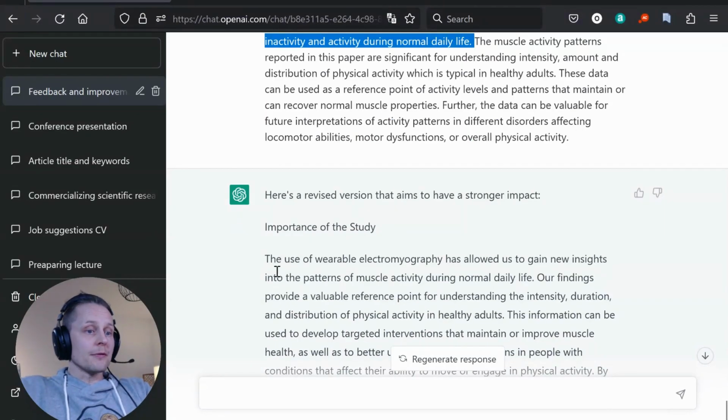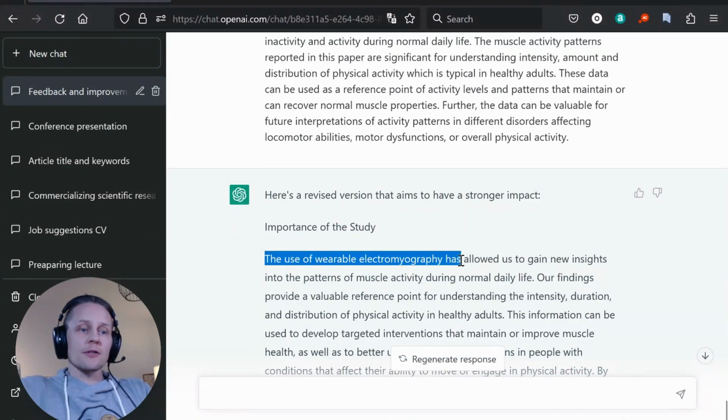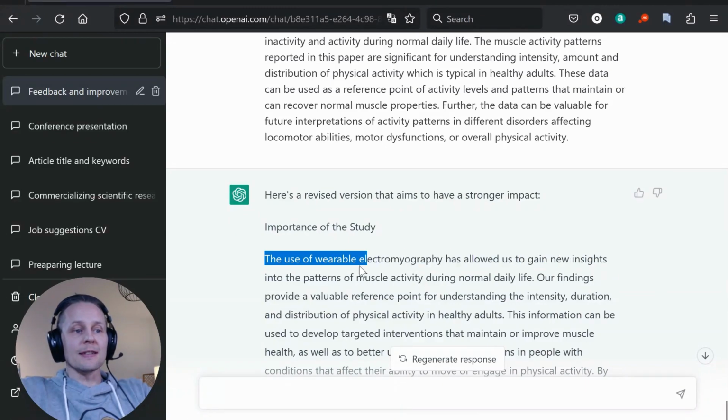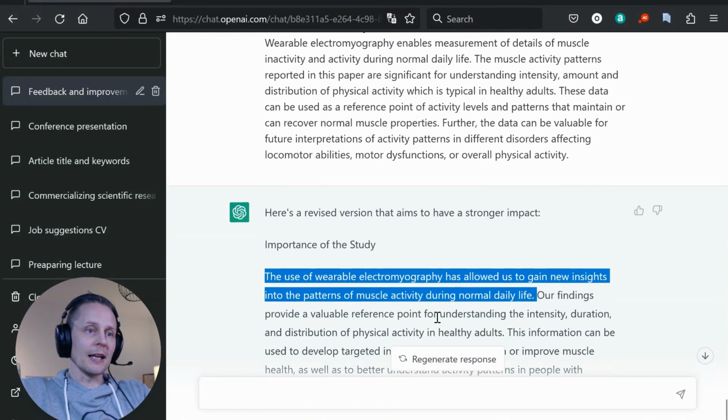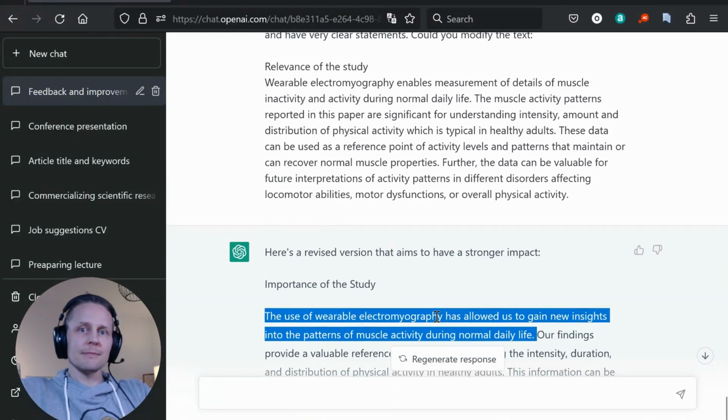And the improved version: the use of wearable electromyography has allowed us to gain new insights into the patterns of muscle activity during normal daily life. And yeah, leave a comment below if you're watching this on YouTube and tell me which one is actually better.